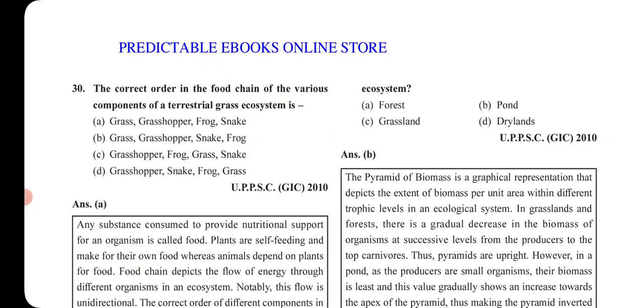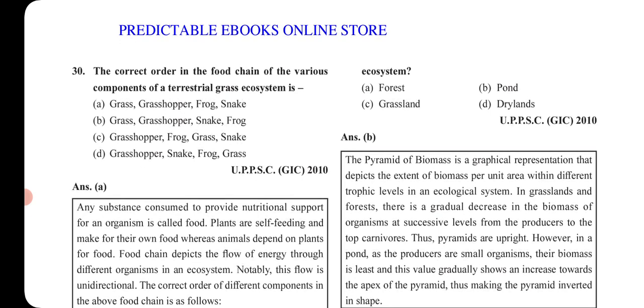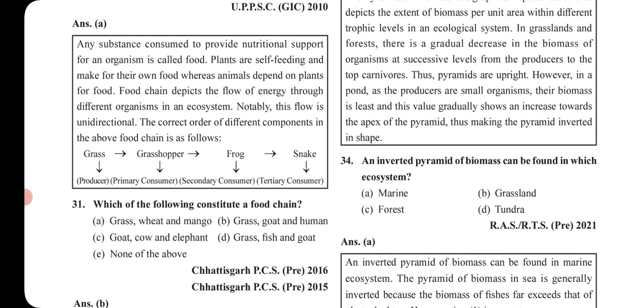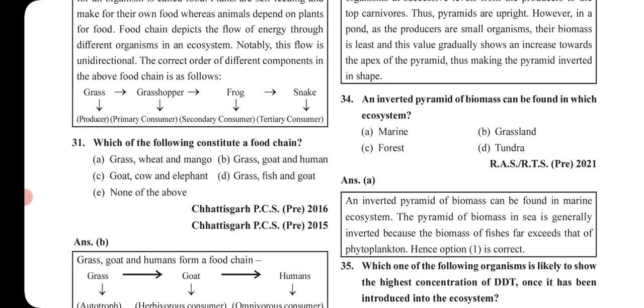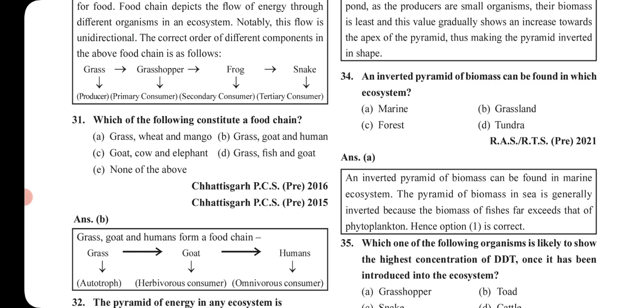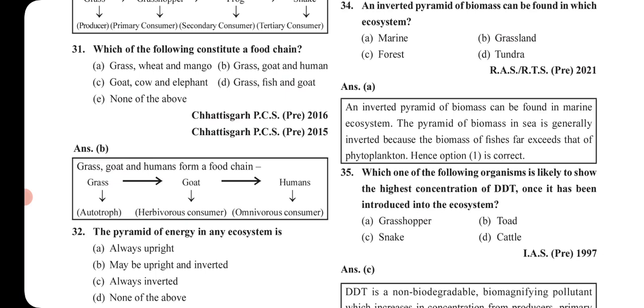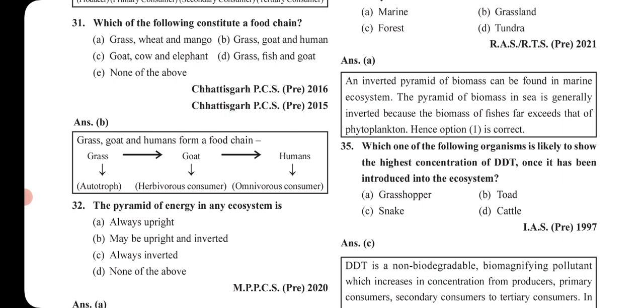Next is the correct order in the food chain of the various components of terrestrial grass ecosystem. So first it is grass, the producer, then the primary consumer, that is the grasshopper, a herbivore, then the secondary consumer, that is the frog, and then the tertiary one, that is the snake. Okay, so you can see which of the following constitute a food chain. Again, it is grass, goat and human. You can see grass is consumed by a goat. Goat is a herbivore, primary consumer, and then goat is consumed by the human, which is an omnivore.